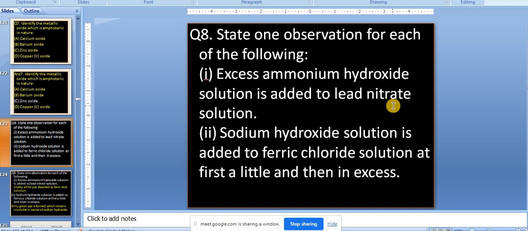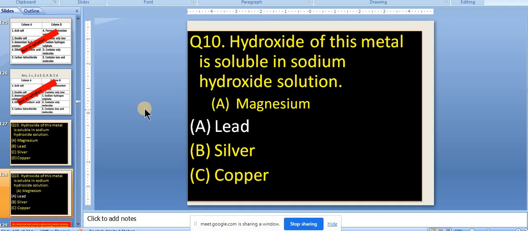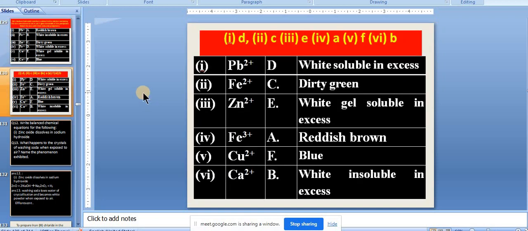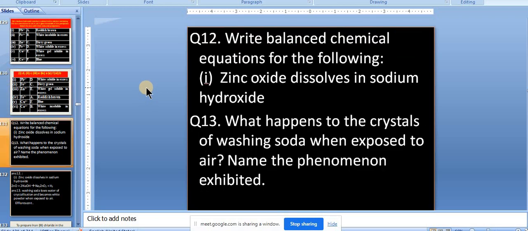So that's one. Second question, ferric with sodium hydroxide. What is the color of the precipitate? This is the correct answer, B, lead. Fine. So now the next part is this one. Sometimes a matching based question will come, directly for 5 marks. You cannot afford to make any error.